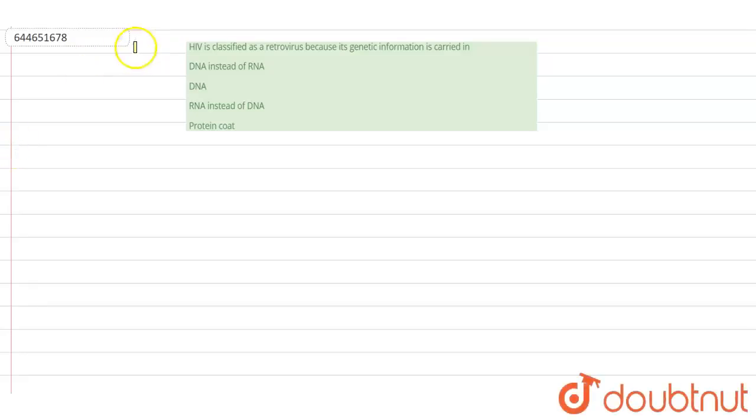The question says HIV is classified as a retrovirus because its genetic information is carried in... Let us see why HIV is classified as a retrovirus. What is a retrovirus? A retrovirus is a single-stranded positive RNA virus, followed by a DNA intermediate.